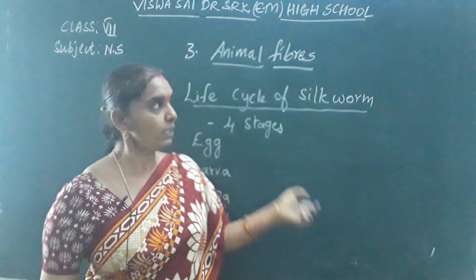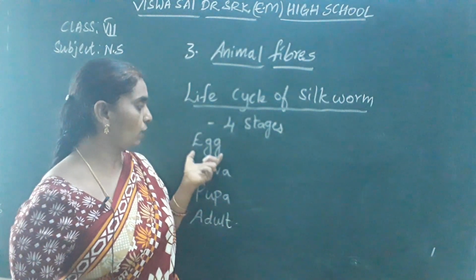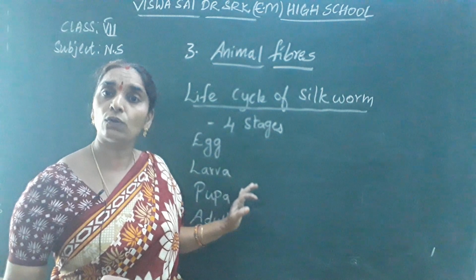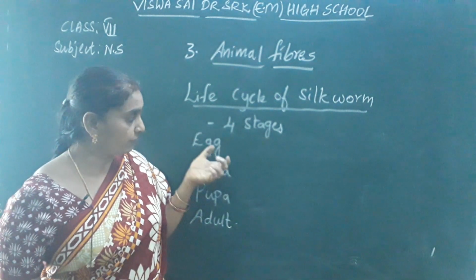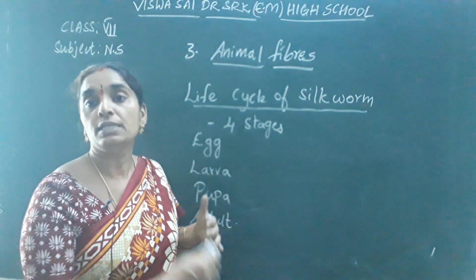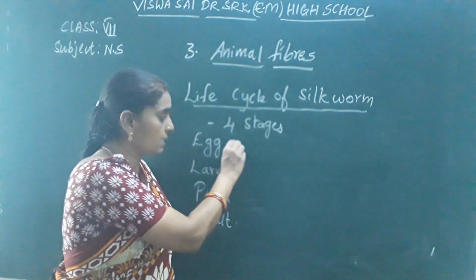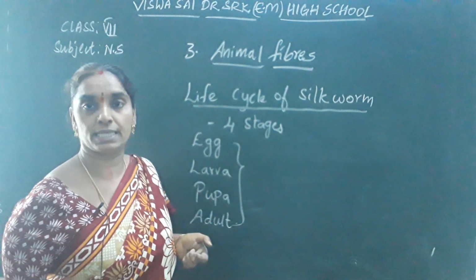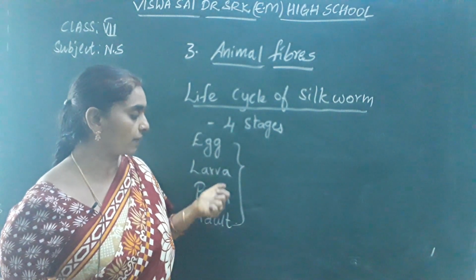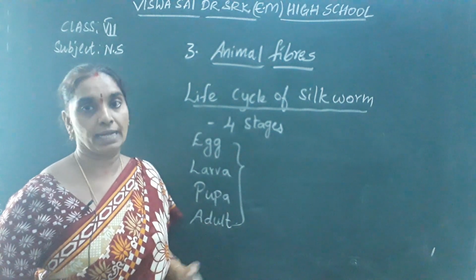Okay, children. So, in the life cycle of silkworm, it undergoes changes from egg to adult. When it undergoes the transformation, the changes it undergoes are divided into 4 stages. They are egg stage, larva stage, pupa stage and adult stage.